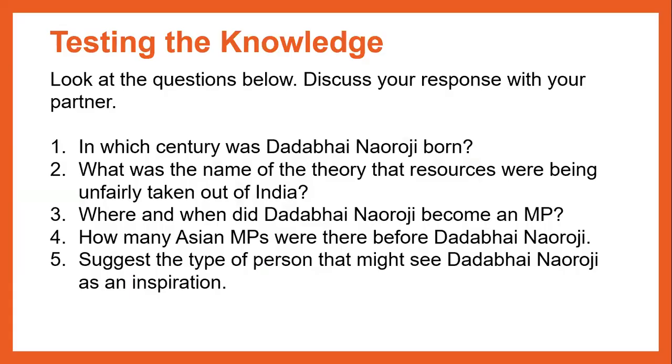Let's test our knowledge. Look at the questions below and discuss your responses with your partner. You can pause at any time to do this. Number 1, in which century was Dadabhai Naoroji born? Number 2, what was the name of the theory that resources were being unfairly taken out of India? Number 3, where and when did Dadabhai Naoroji become an MP? Number 4, how many Asian MPs were there before him? And finally, number 5, suggest the type of person that might see Dadabhai Naoroji as an inspiration.